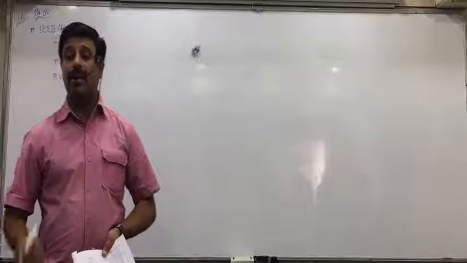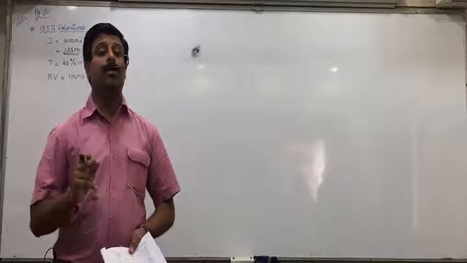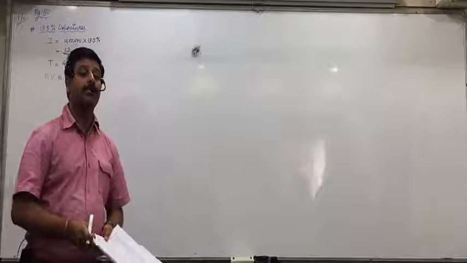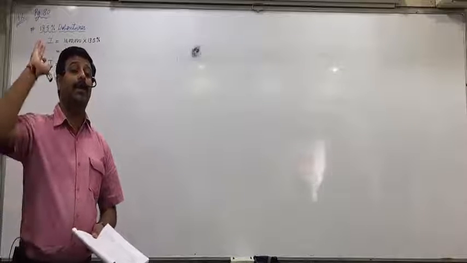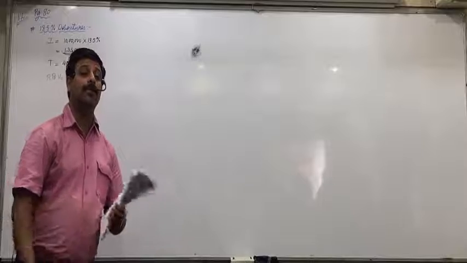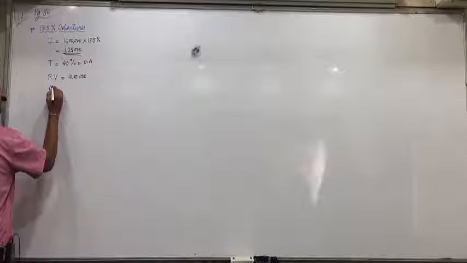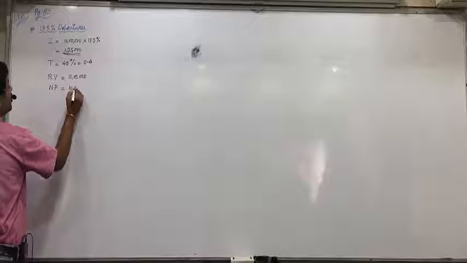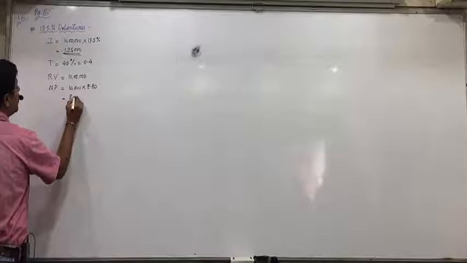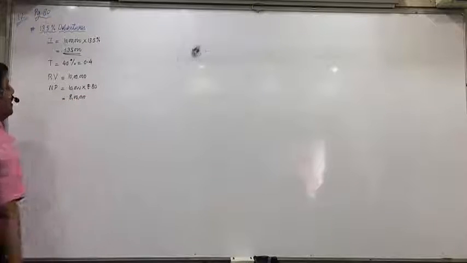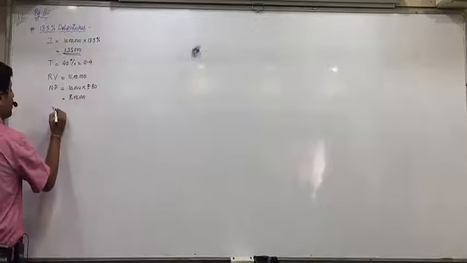Yes, further what is the formula? I(1 minus T) plus RV minus NP. Now NP? 10 lakh into 80, 8 lakhs. What is the number of debentures? 10 lakhs divided by 100, 10,000 debentures into 80 rupees. So the net proceeds will be 8 lakhs. Divide by N, what is N? 6 years. Can you all see that?